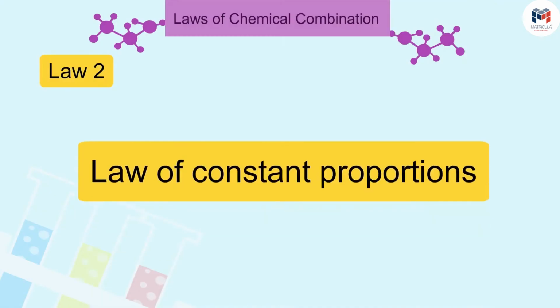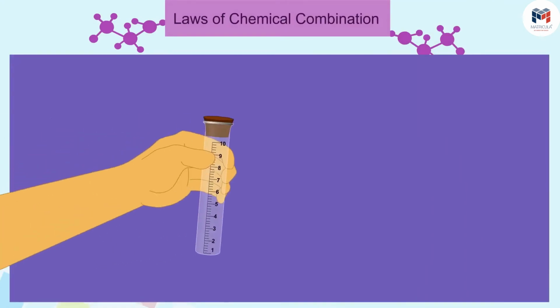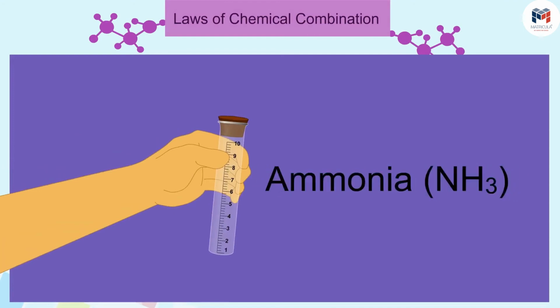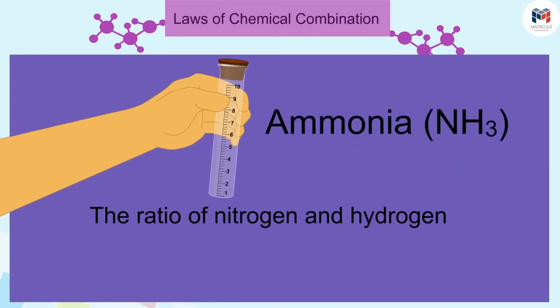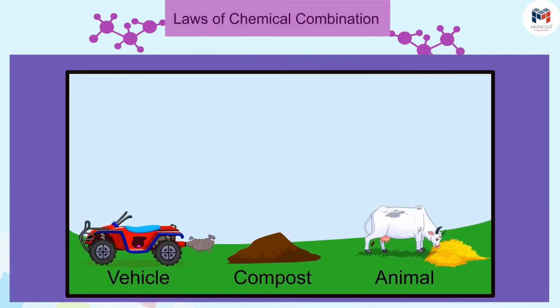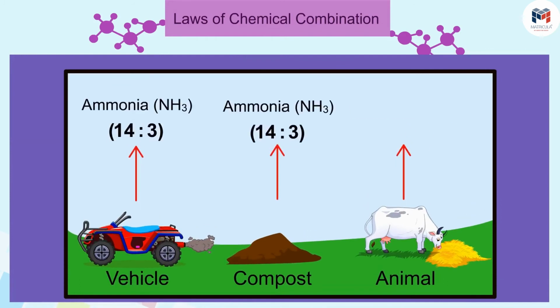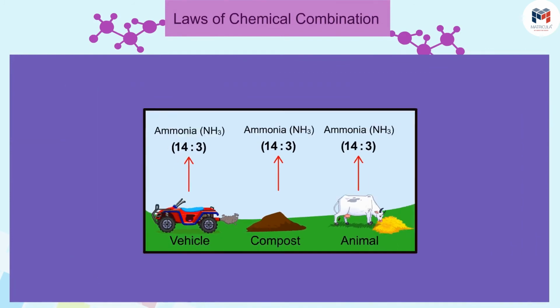Let's take another example of this. If we take the example of ammonia, nitrogen and hydrogen are always present in the ratio 14:3 by mass, whatever the method or the source from which it is obtained.